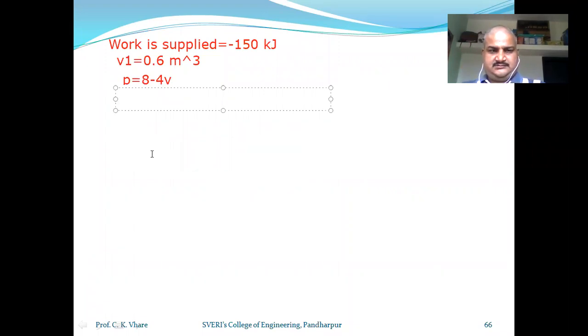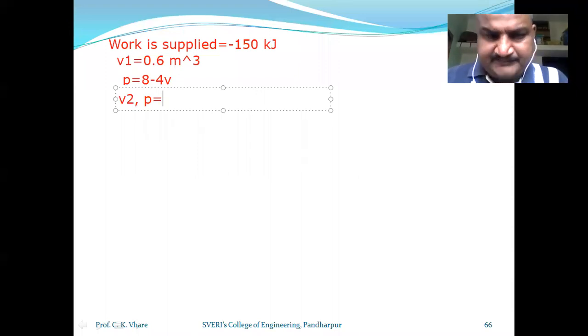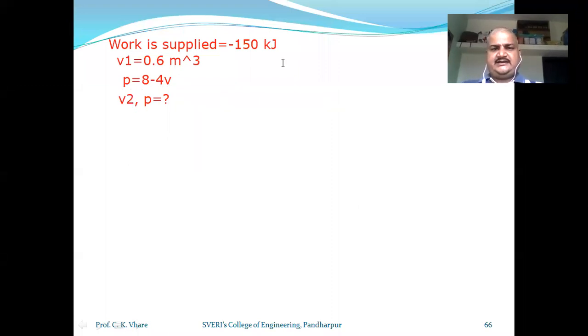V is in meter cube. We have taken V in meter cube. Determine the final volume and pressure of the system. So final volume will be V2, and pressure we need to find out. Correct? Am I correct? If I am wrong, please correct me. Yes, sir. These are the given things.